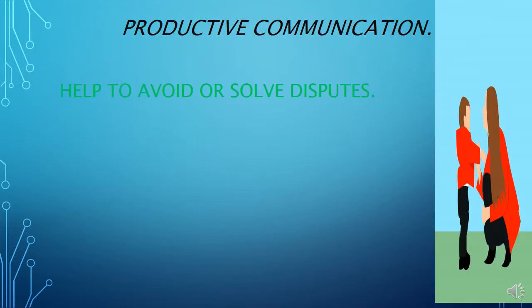Now we are going to see productive communication. Clear communication among members of the family helps to avoid or solve disputes. That means, guys, we must always maintain clear communication at home. Then only can we have a peaceful environment and also avoid or solve disputes.